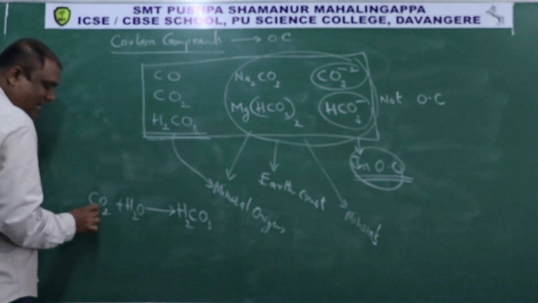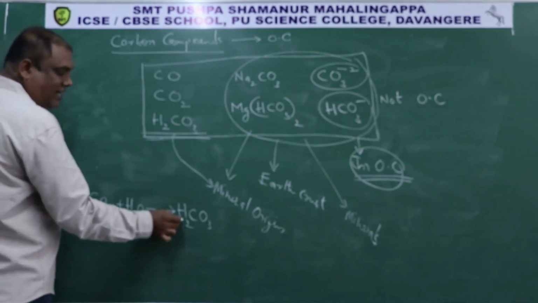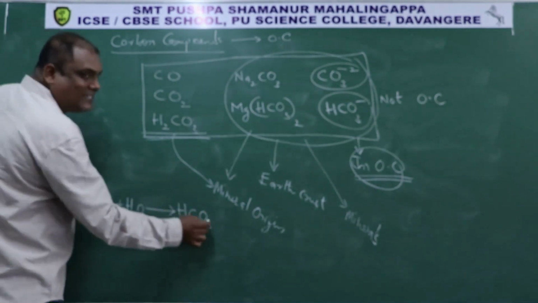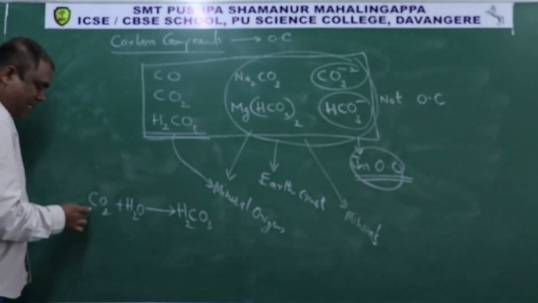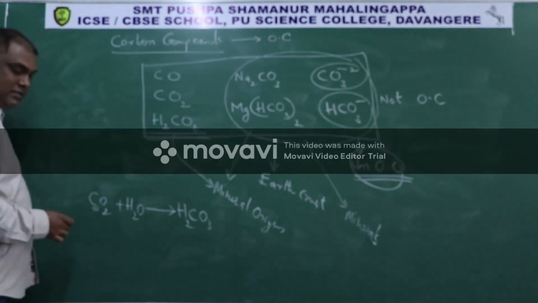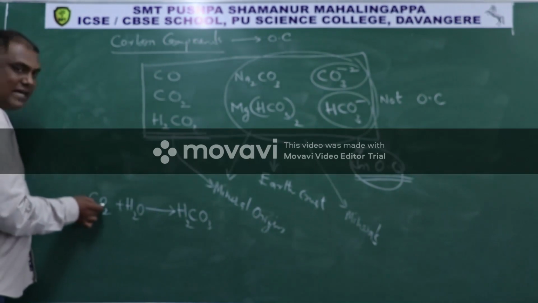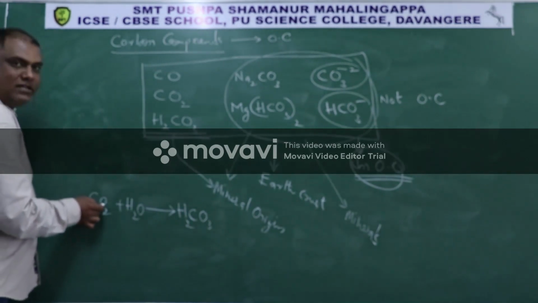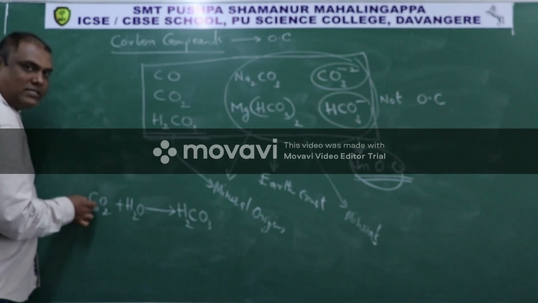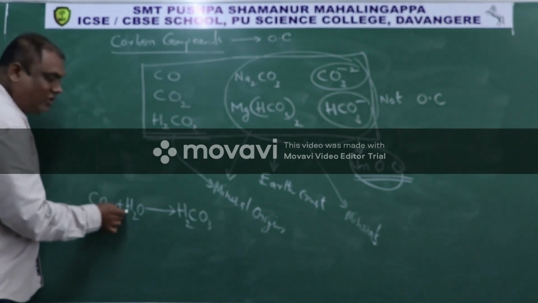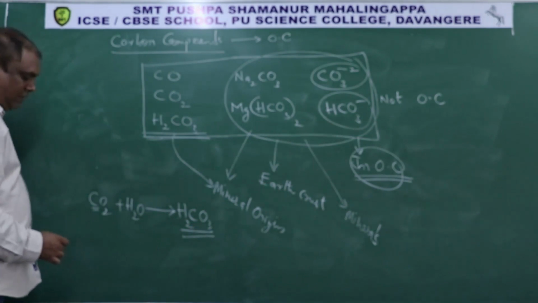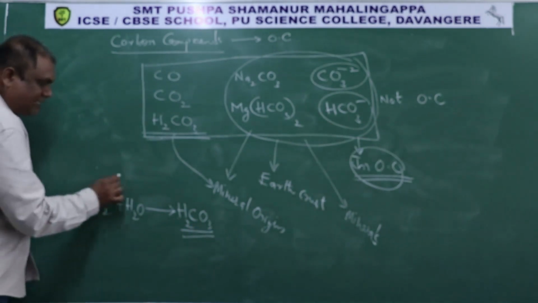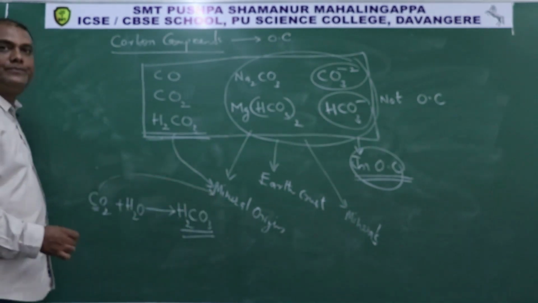It means when carbon dioxide is dissolved in water, you will get carbonic acid. Why like that? Because carbon is a non-metal. Non-metal oxides will be acidic in nature. Such acidic oxides, when dissolved in water, give oxyacids like this. So it means carbon dioxide is also of mineral origin.